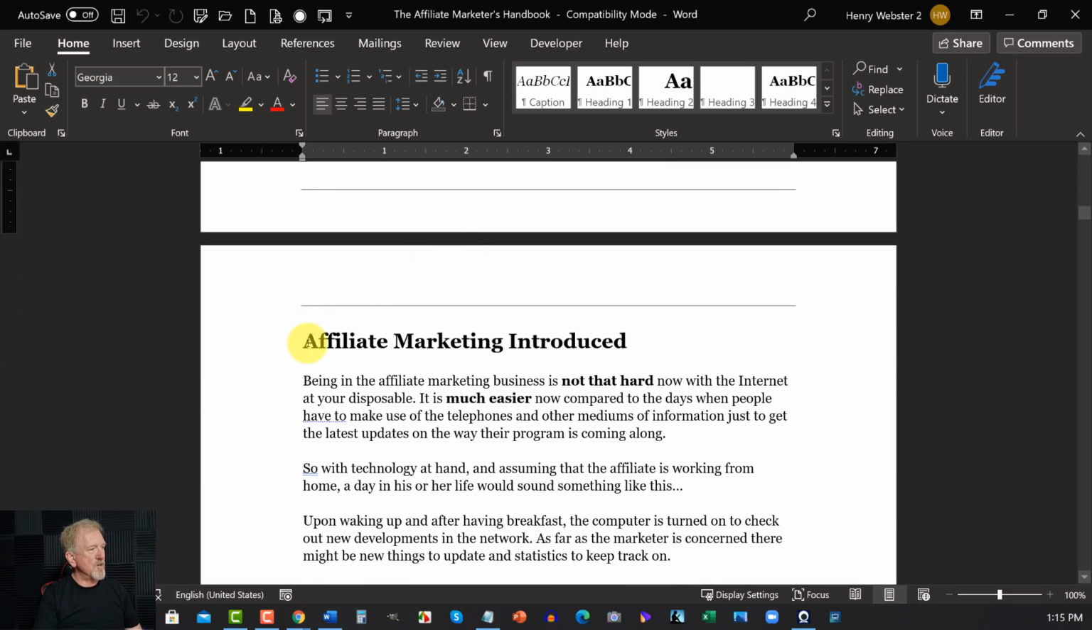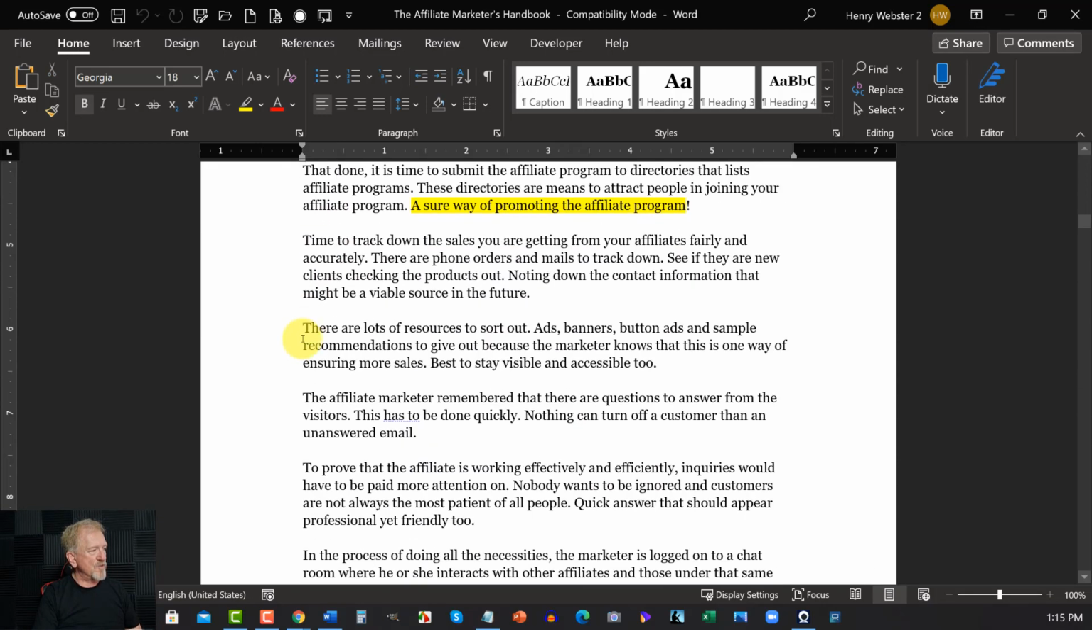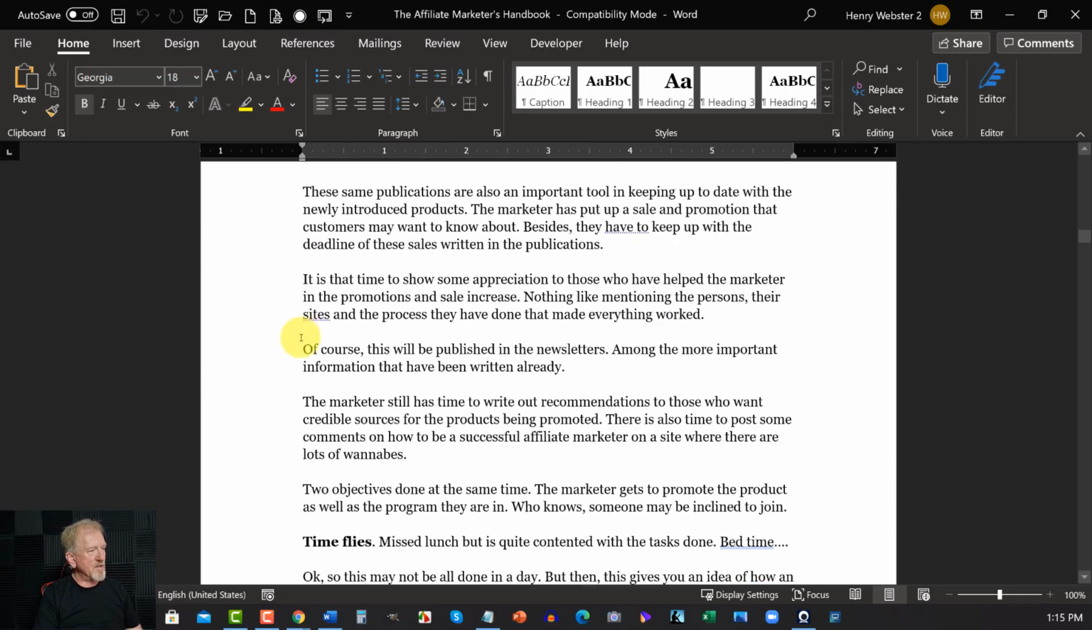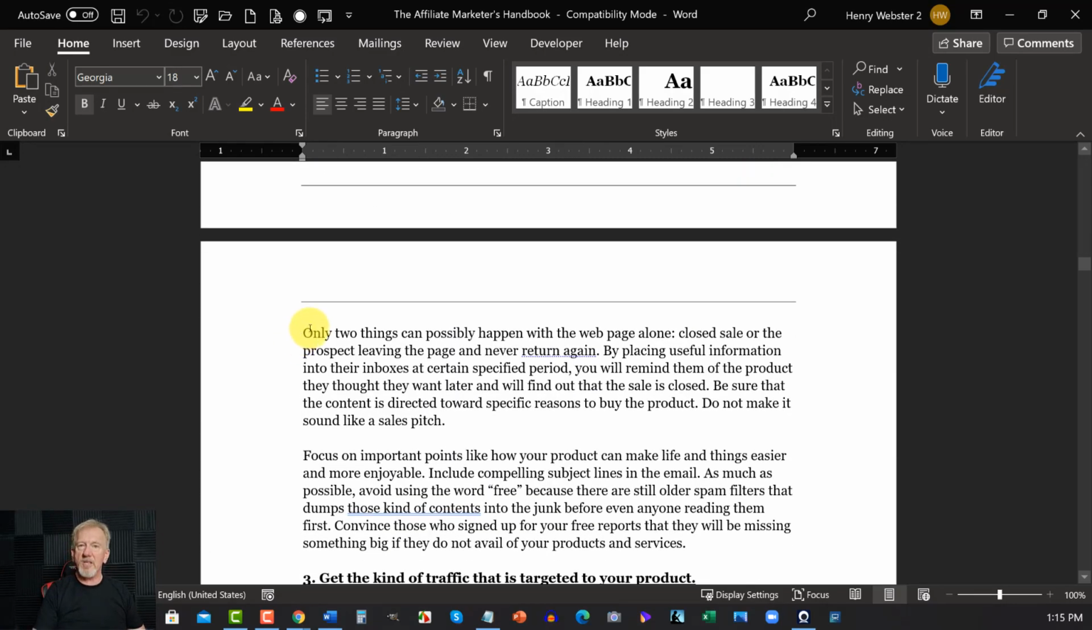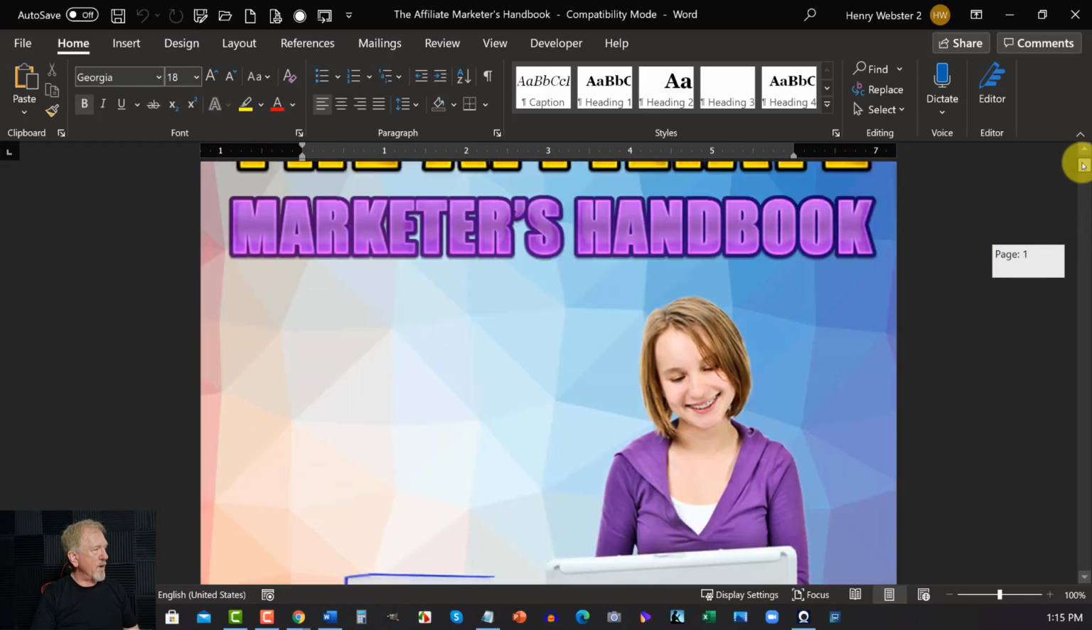Alright, so what I would suggest you do is start editing this straight away. And this way, you can make it 100% unique to you. Now, my suggestion would be you can do it one of two ways. You can either go through paragraph by paragraph,